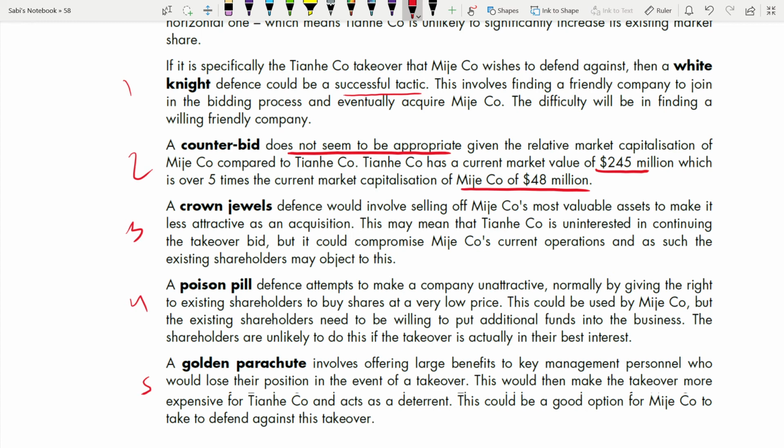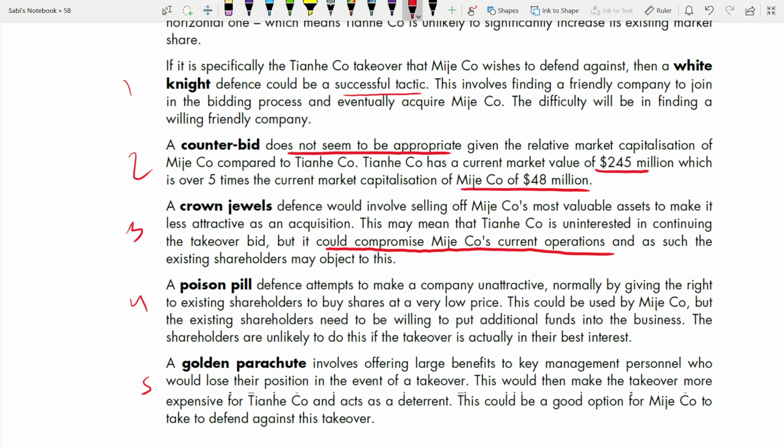So this may mean that Tene is uninterested in continuing the takeover bid, but it would compromise their current operations. Yes. You also have to give a drawback of it. There's a drawback also if you're selling your most valuable assets. It would compromise Major's current operation, and as such, existing shareholders may object to this. Existing shareholders may not be happy with this arrangement.